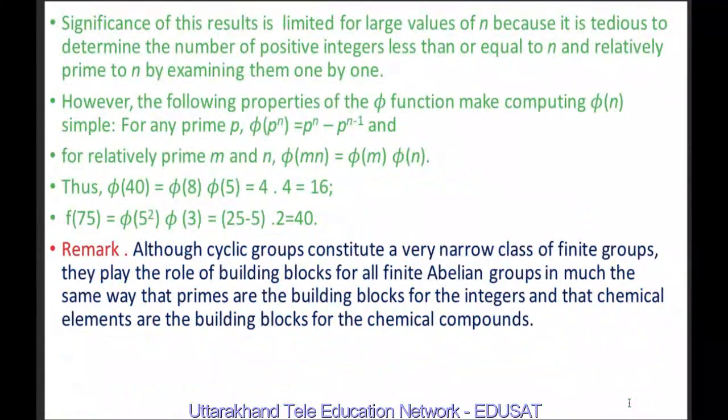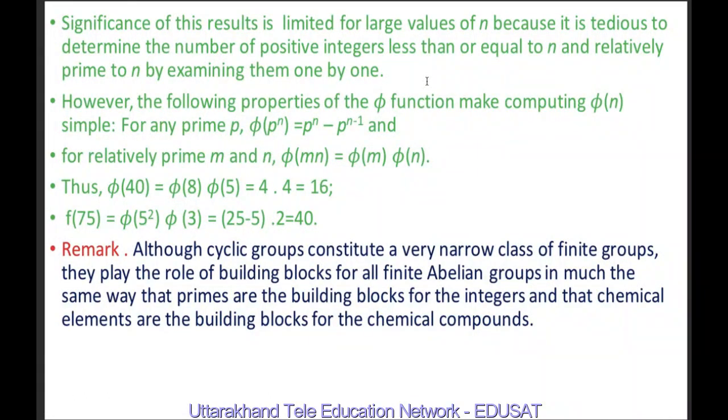The significance of this result is limited for large values of n, because it is tedious to determine the number of positive integers less than or equal to n and relatively prime to n by examining them one by one. We would need to calculate all the numbers relatively prime to n, and this is not a very easy task.